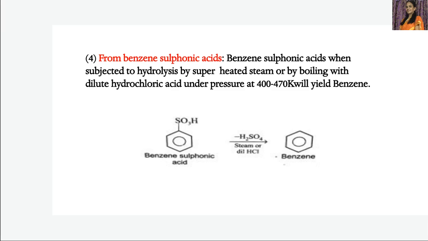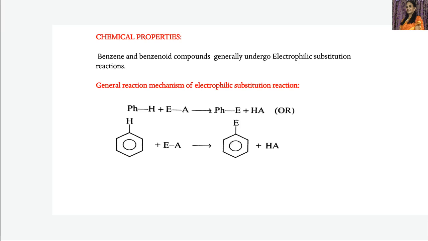One is from acetylene, the second is from phenols, the third is from benzene carboxylic acids or their sodium salts, and the fourth is from benzene sulfonic acids.